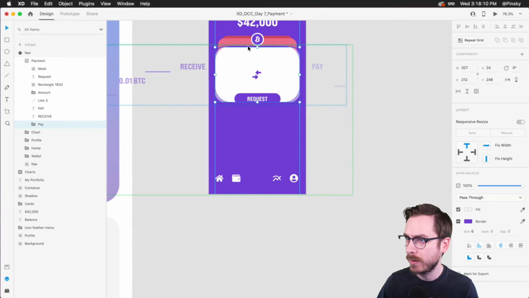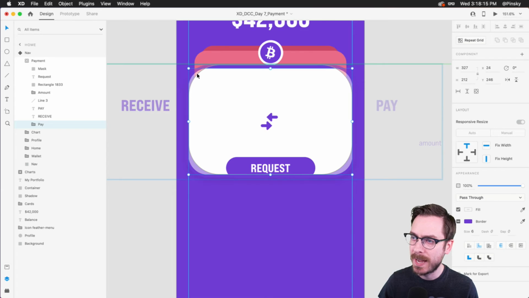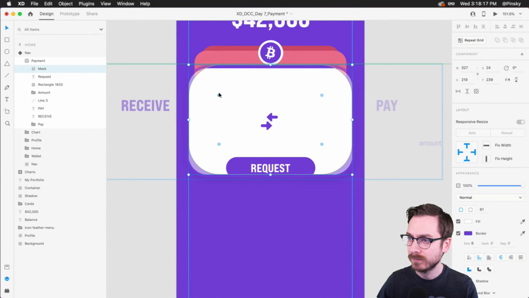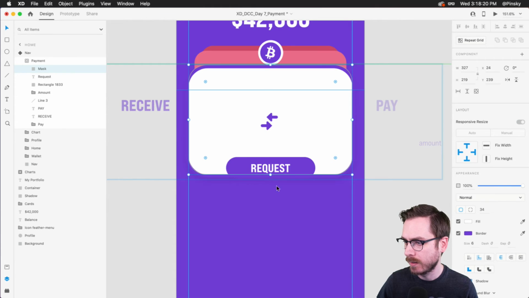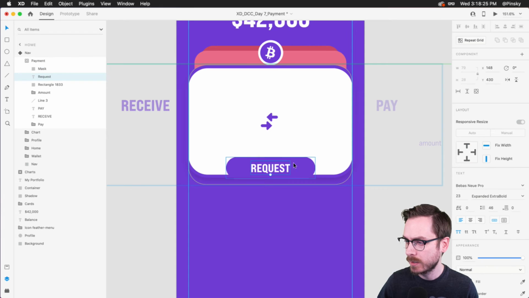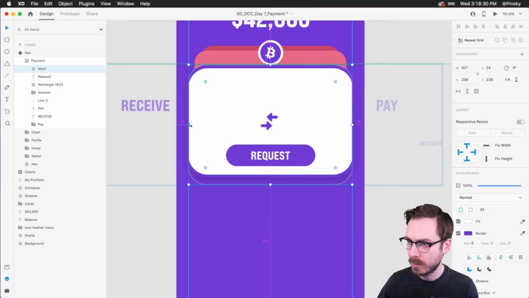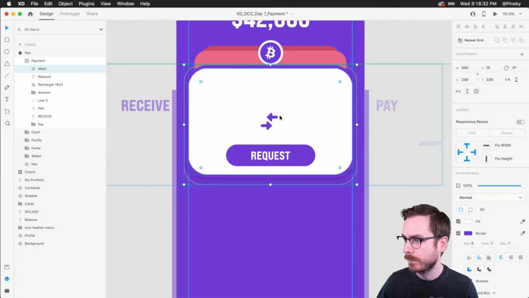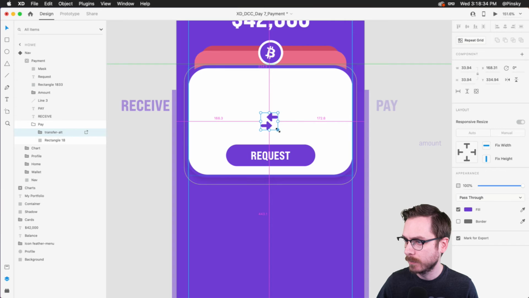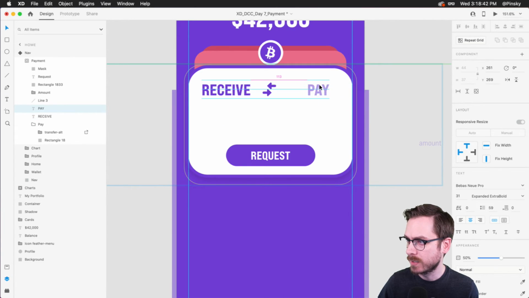So now we have a nice amount of space for our payment area. We want to make sure that the mask's border radius matches. So we're just going to pull that out just like that. Get a little bit of room for the shadow down there. And then we can start moving things around. So we can move our button in here. And I do want to make sure that the mask also, there we go, beautiful. All right, so we're gonna move this, make it a little bit smaller, move this up here. Receiving and paying is gonna go right about there. And our smart guides are helping us out throughout this process, right?